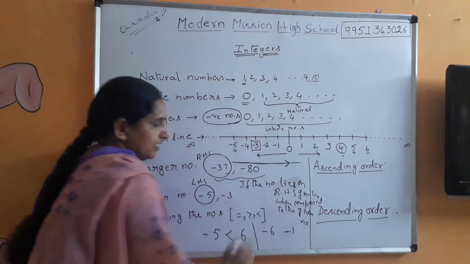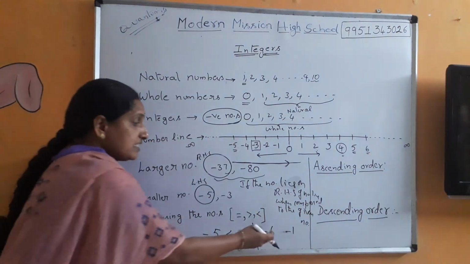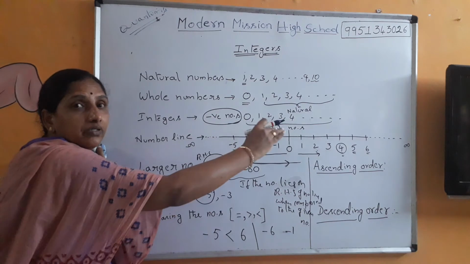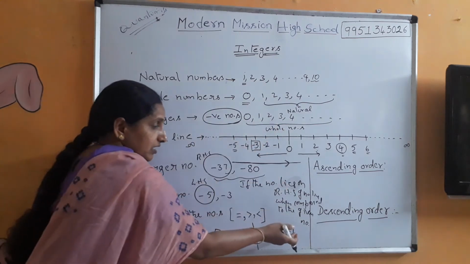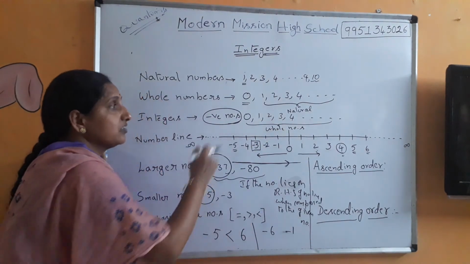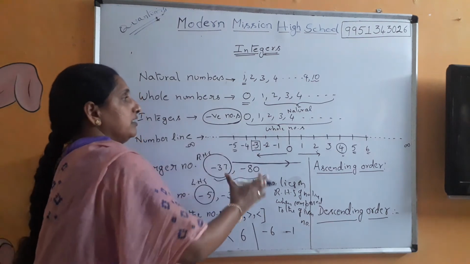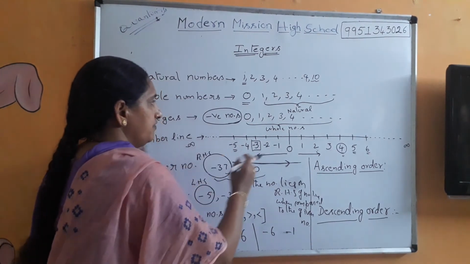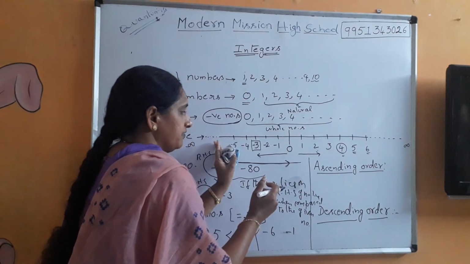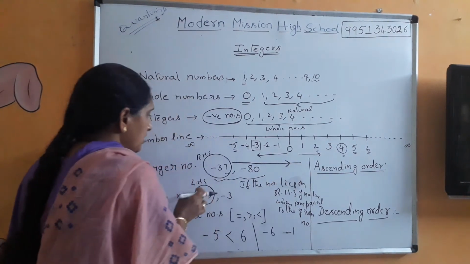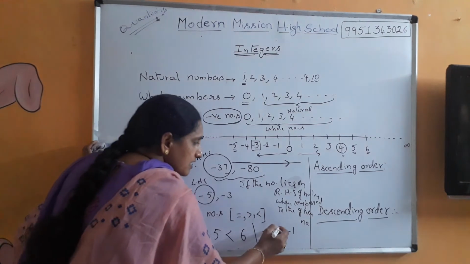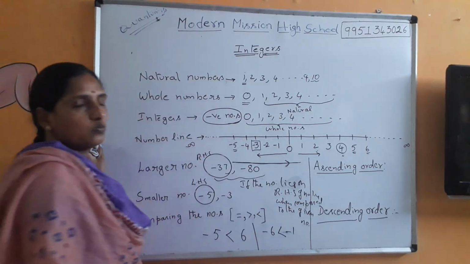Minus 6 is on the left hand side of the number line where minus 1 lies on the right hand side. Now face turn to this. This is on the right hand side. Minus 6 comes here on the left hand side. This is my right and this is my left. So the left hand side one, LHS, is the smaller number. So minus 6 is less than minus 1.